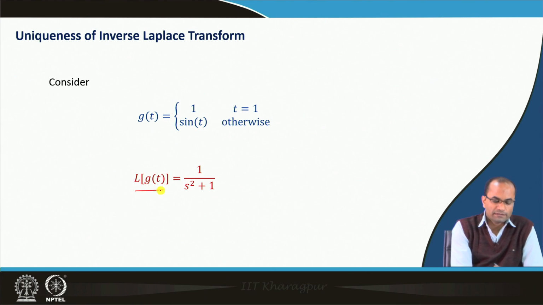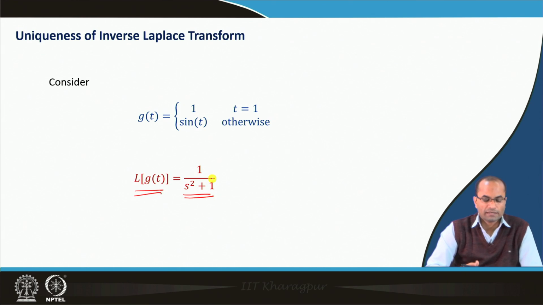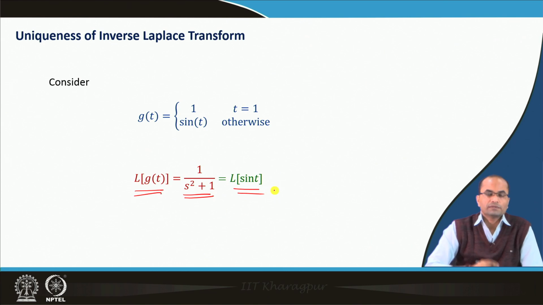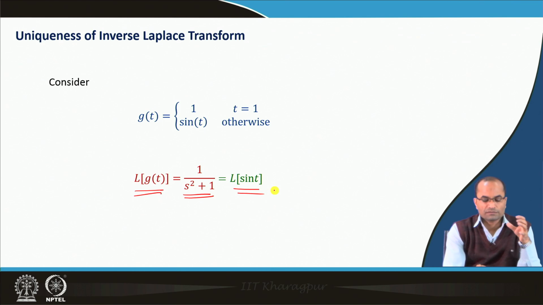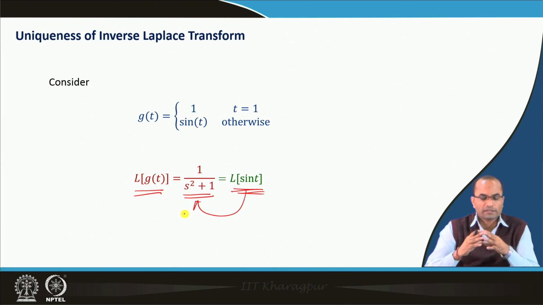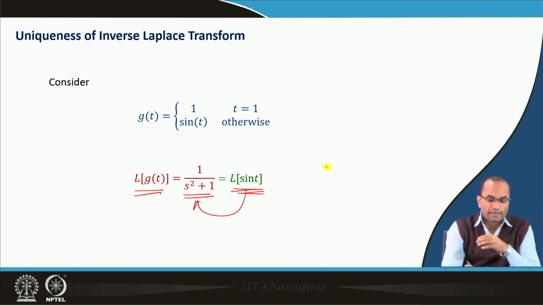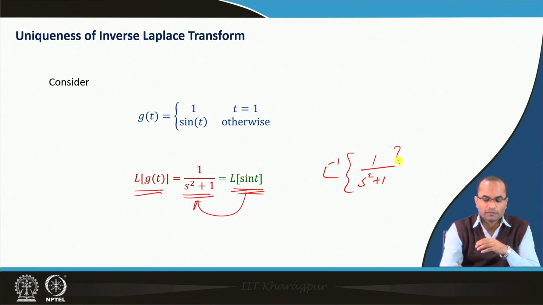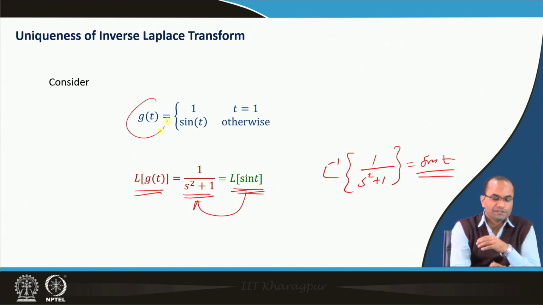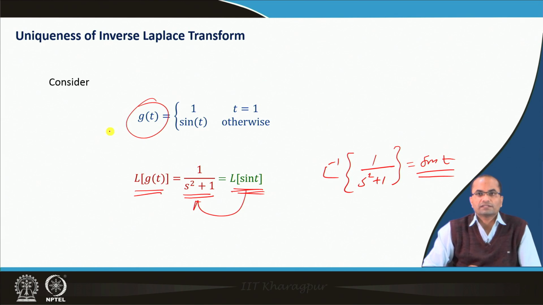So, we get the Laplace transform of g t the same as the Laplace transform of sin t. Now, with the earlier definition, if the Laplace transform of sin t is 1 over s square plus 1, then the L inverse of 1 over s square plus 1 will be sin t. But here the problem is that we now have a function g t which is actually different from sin t.